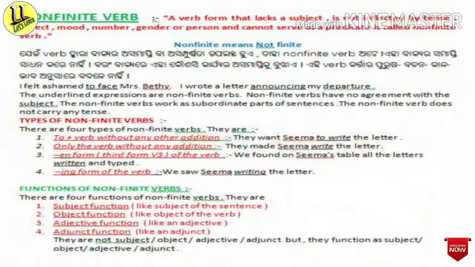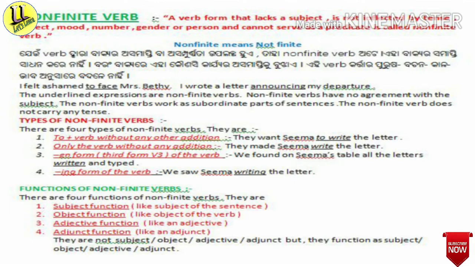Leaving the finite verb, the rest of the verbs used in that sentence are non-finite verbs. And the non-finite verbs have four forms or four types. What are they? The first is to plus verb without any other addition. For example, they want Seema to write the letter. Here write is the verb and just before it there is the word to. So to write is the non-finite verb.